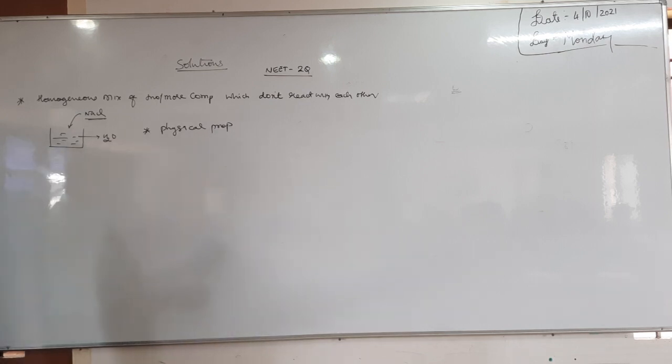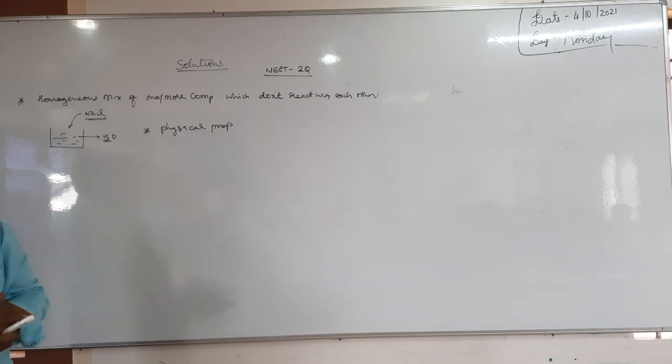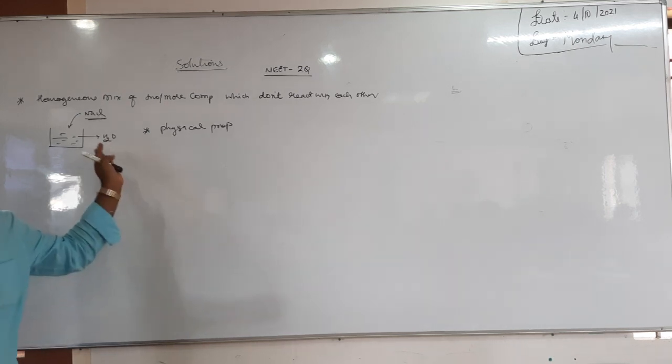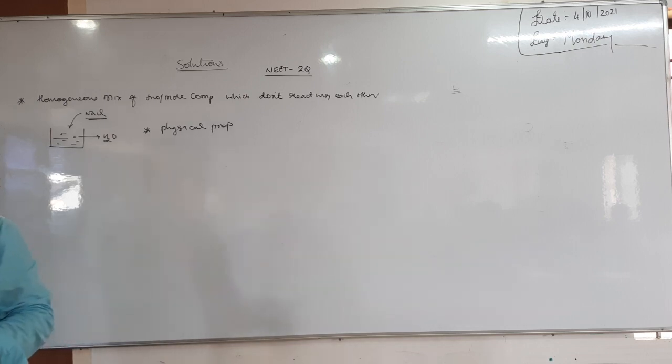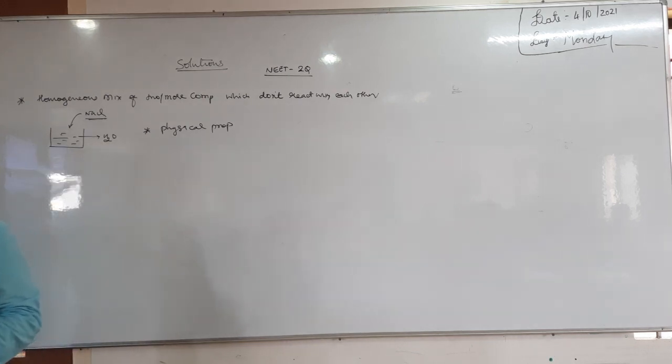Can you get sodium chloride on one side and water on the other? Not possible. Can you see that with your naked eyes? No. Moreover, this sodium chloride is uniformly distributed, yes or no? Like sugar, add sugar to water. Sugar is also uniformly distributed in water, yes or no?